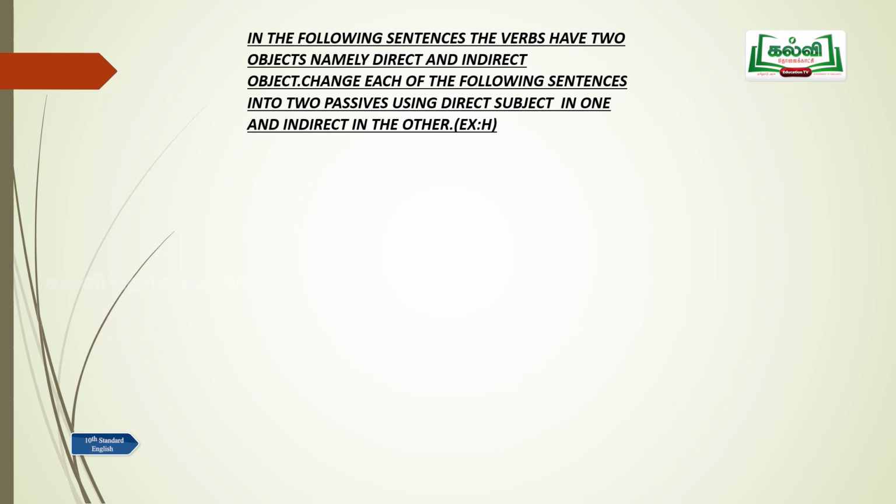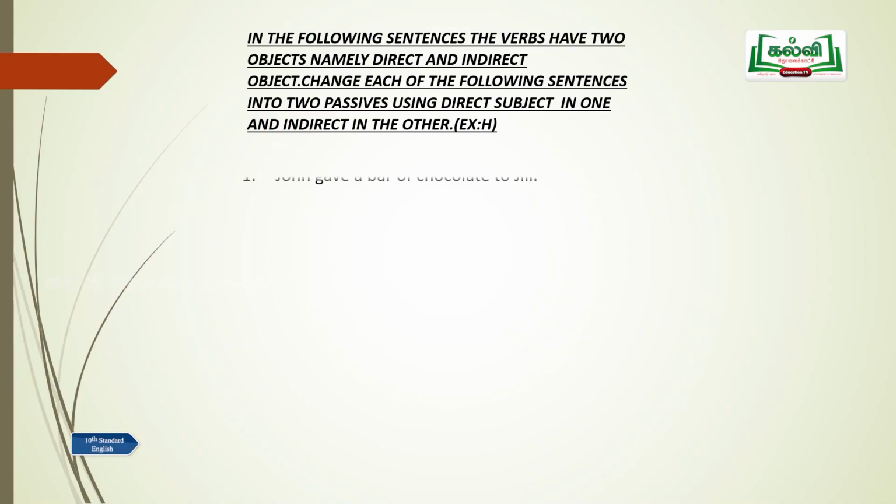In the following sentences, the verbs have two objects, namely direct and indirect object. Change each of the following sentences into two passives using direct subject in one and indirect in the other. We saw two objects, right? In one sentence we saw two objects. IO and DO we say, indirect object and direct object. So now you are asked to frame two sentences in the passive voice. Are you ready? John gave a bar of chocolate to Jill. So John is the subject, gave is the verb, Jill is the direct object, a bar of chocolate is the indirect object. Okay, so be clear about that.